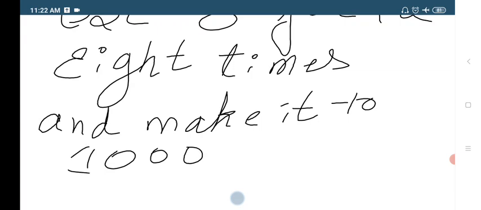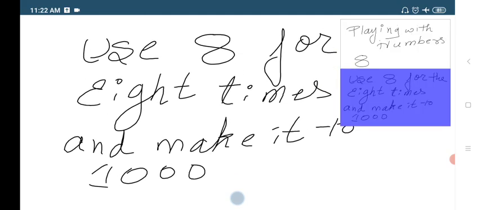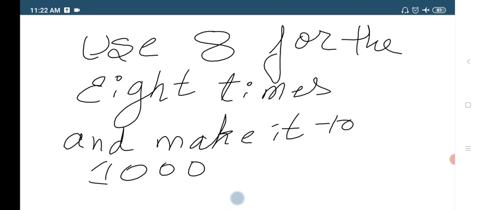Come on, think of it. Use 8 eight times and make it 1000. You can do anything. You can add, you can subtract, you can multiply, you can divide, or you can arrange the numbers in any order. The only task here is to bring it to 1000.